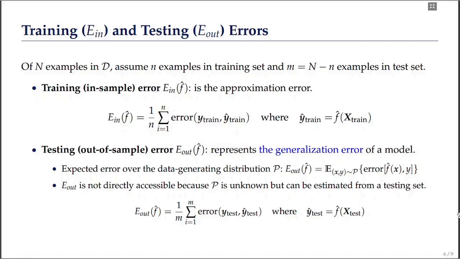The training or in-sample error can be determined using the training data, but the testing or out-of-sample error represents the expected error over the data generating distribution P. However, this distribution P cannot be known, so the out-of-sample error is not directly accessible, but it can be estimated from a test set as the average of the pointwise test errors.